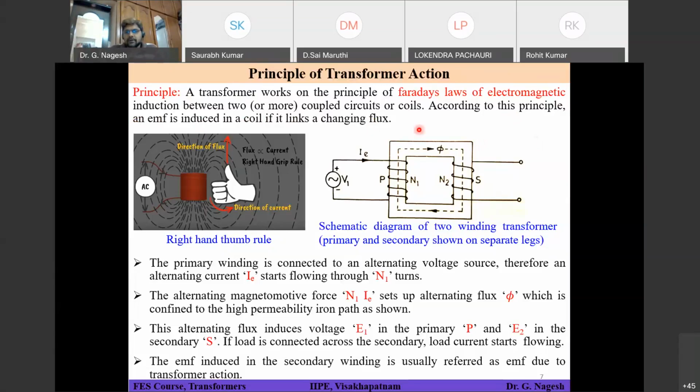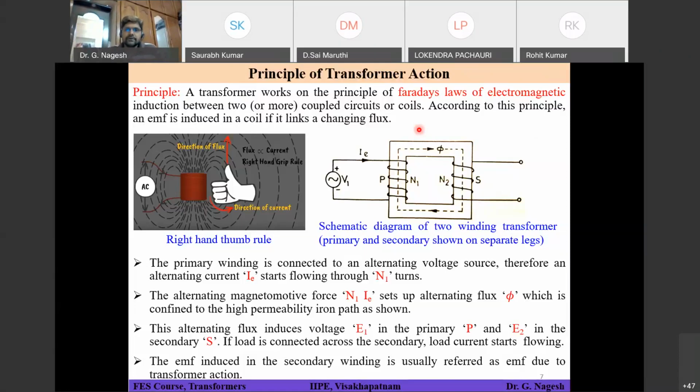Okay. So already we have seen what Faraday's law is, right? If there is a time varying flux linking with a coil, then an EMF will be induced in the coil. And the magnitude of this induced EMF is given by Faraday's second law, which is the rate of change of flux linkage. So the transformer works on this basic principle, the Faraday's laws or the principle of mutual induction.